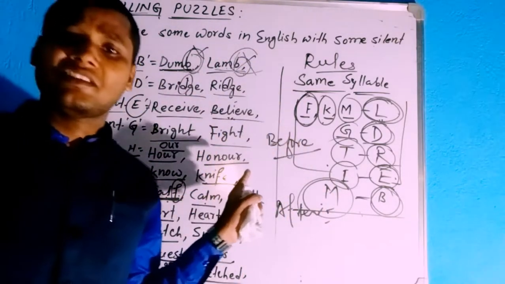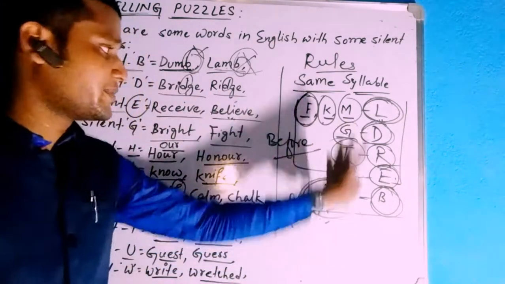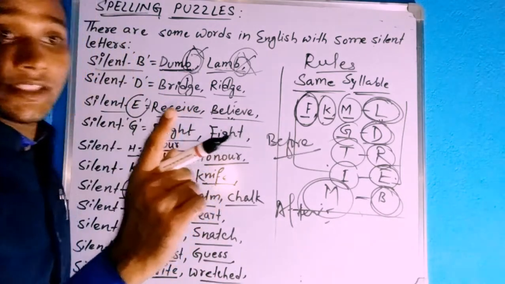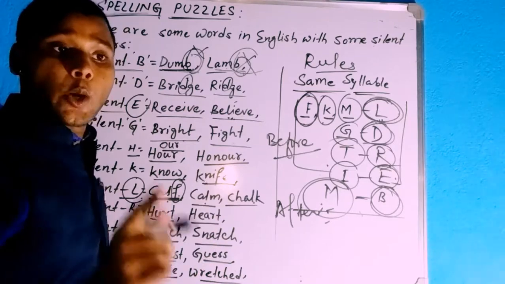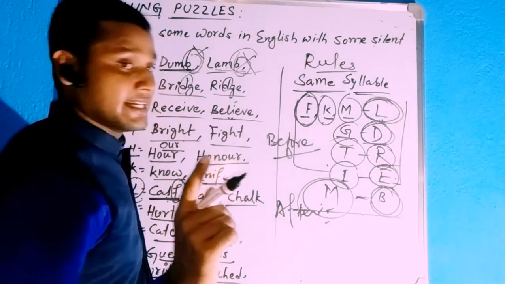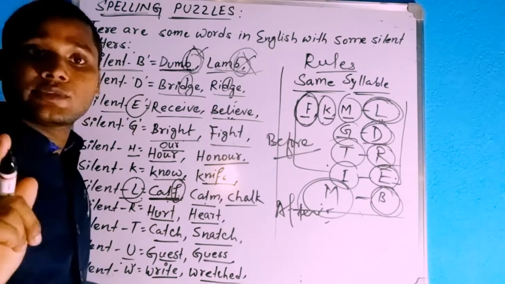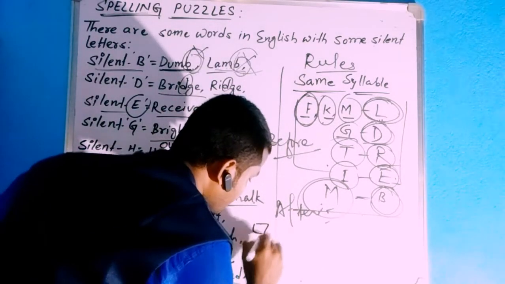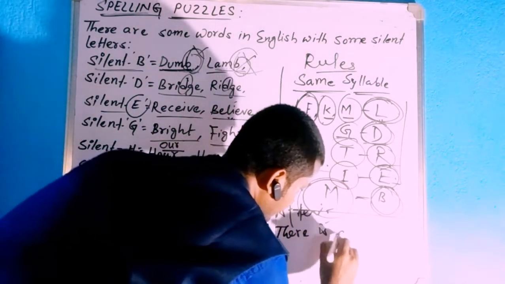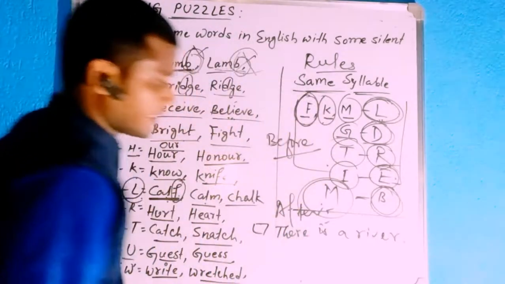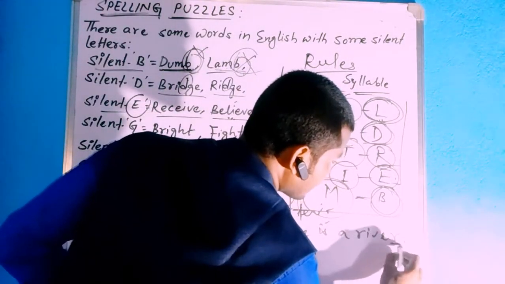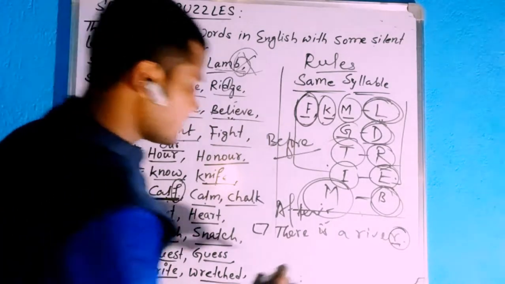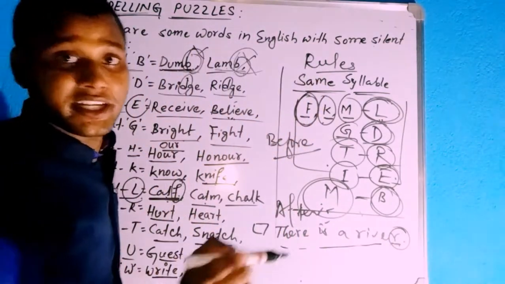Dear students, many words are like this. So rules are followed in this way. I will discuss more about this in the next video. Remember another one: at the end of the word, if R is there, R is never pronounced. Example: there is a river. At the end of the word R is there, so here R will be silent. You see, river.